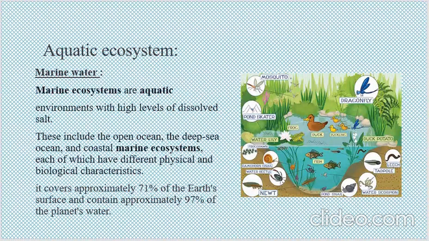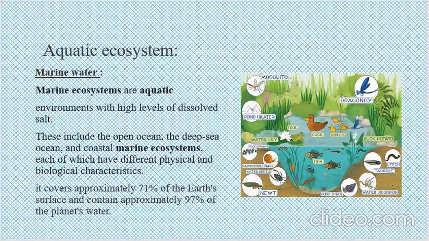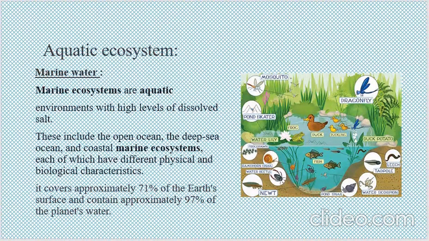And marine ecosystems are the ecosystems with high levels of dissolved salts, and these include the open oceans and deep sea oceans and coastal marine ecosystems, each of which have different physical and biological characteristics. It covers approximately 71% of the Earth's surface and contains approximately 97% of the planet's water.